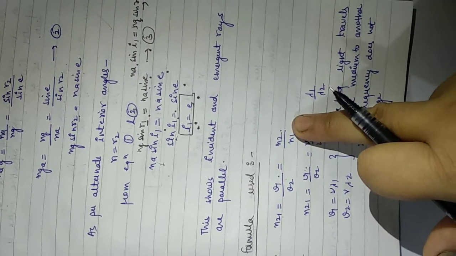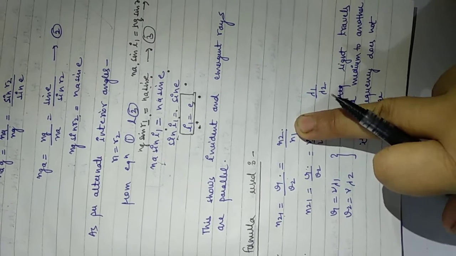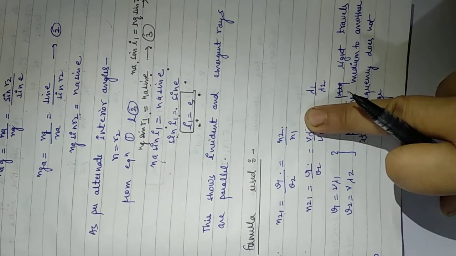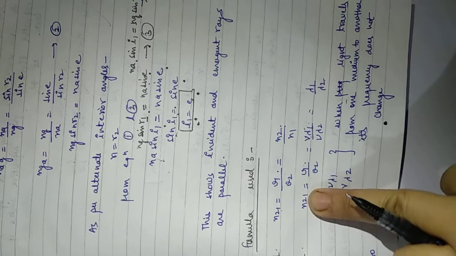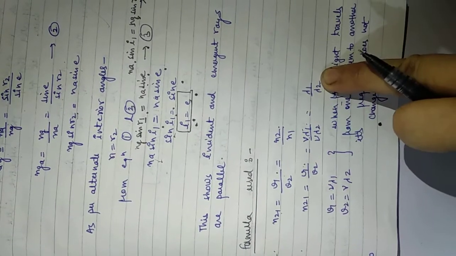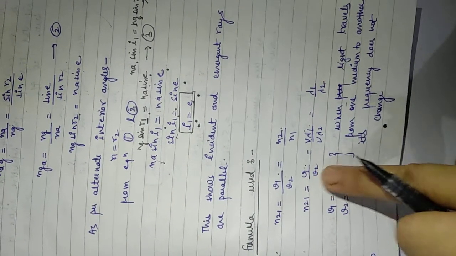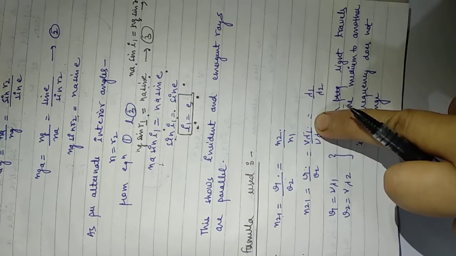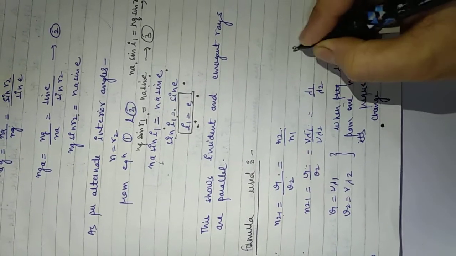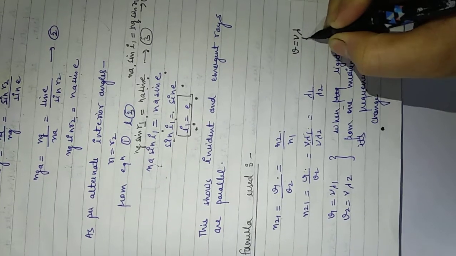It can also be written in the form of the refractive indices of both the mediums as N2 by N1. Now this formula can be written in the form of wavelength also. This V1 and V2 can be written in the form of nu lambda. V equals nu lambda, you know the relation, where nu is the frequency.